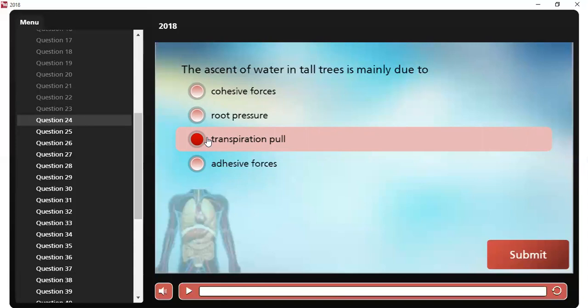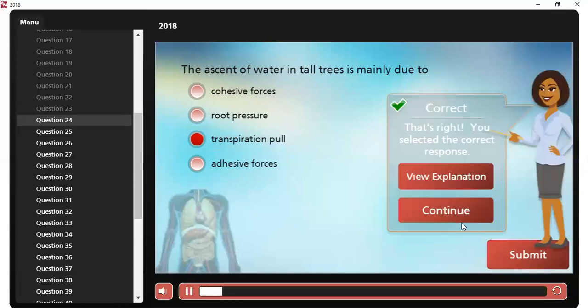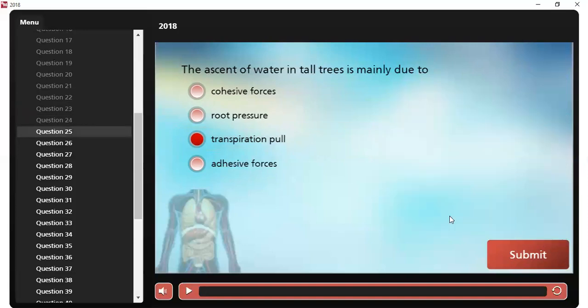Transpiration is the process of water evaporation through specialized openings in the leaves called stomata. Now, these stomata enable water uprise and ascent in plants. Okay, so question number 25 coming up.